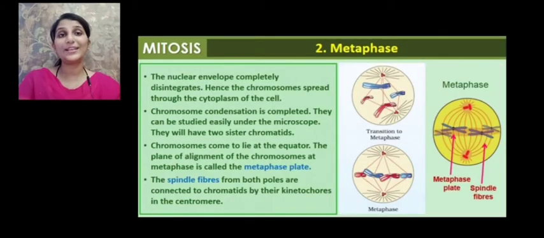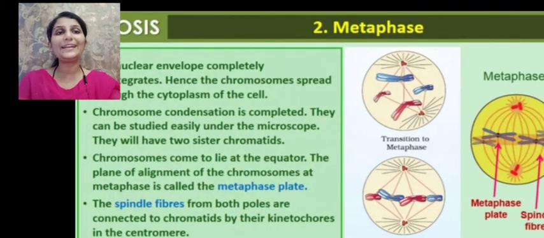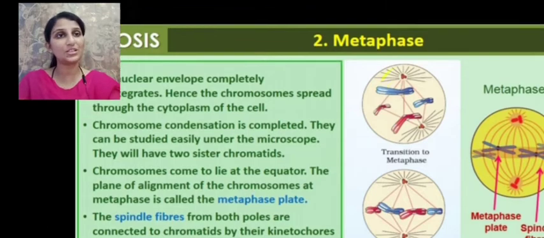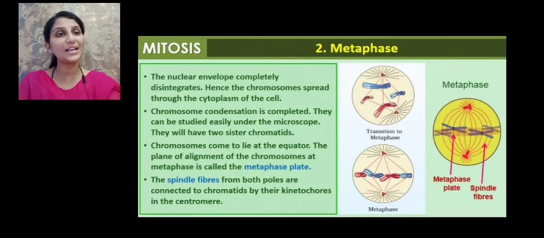So after prophase, metaphase follows. The nuclear envelope completely disappears or disintegrates. There is no presence of the nuclear membrane. The chromosomes spread throughout the cytoplasm of the cell. So this constitutes the plasma membrane.